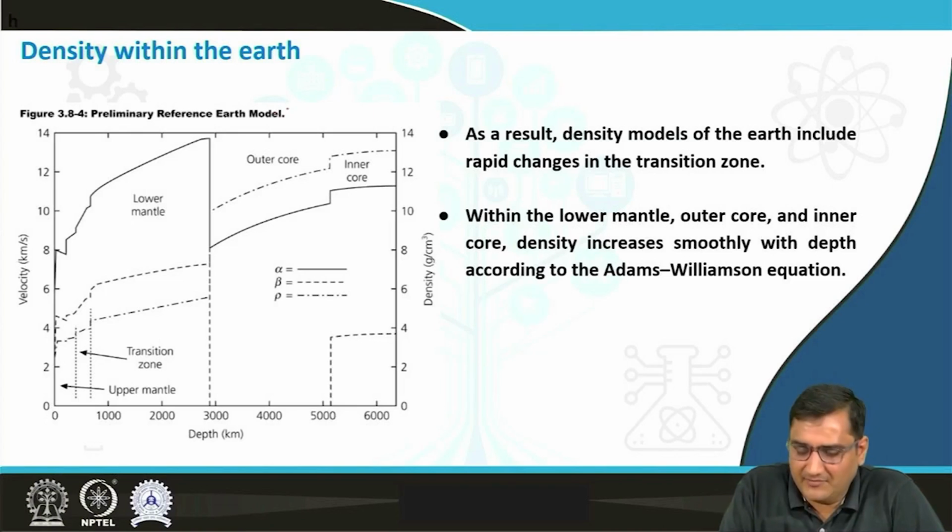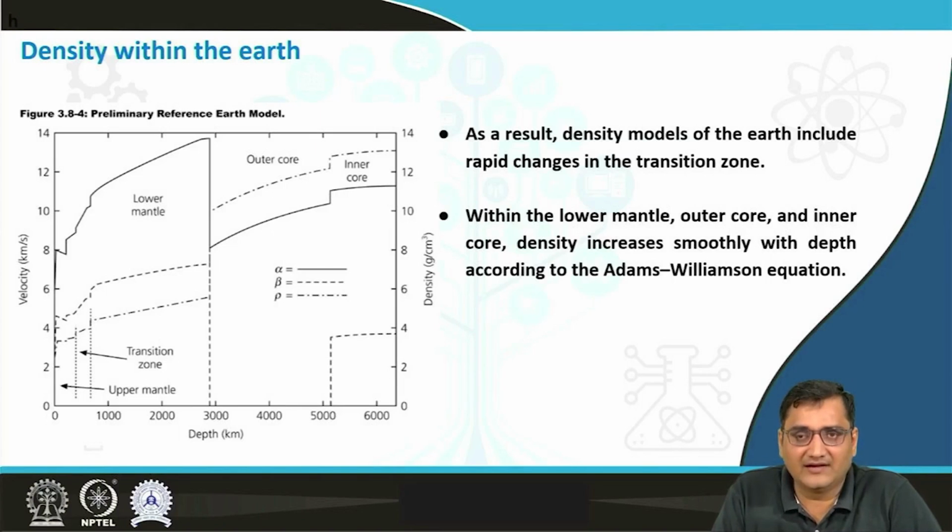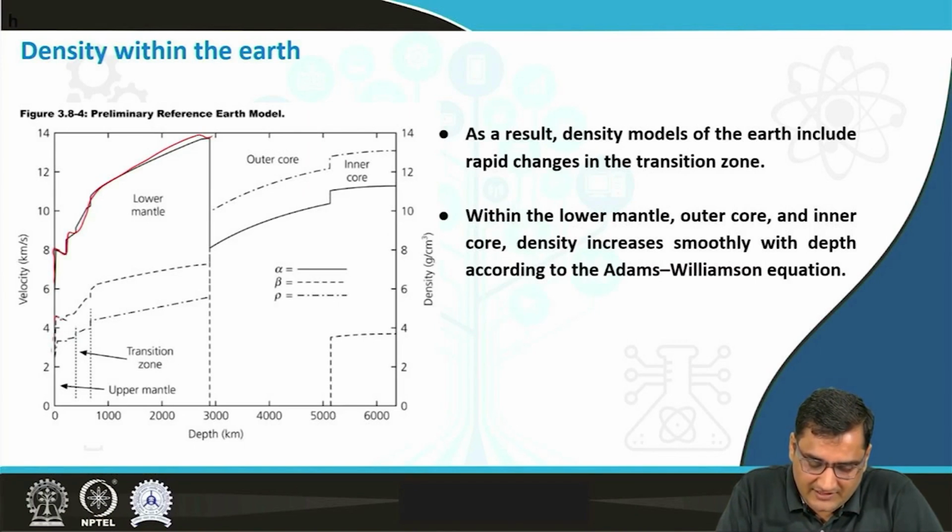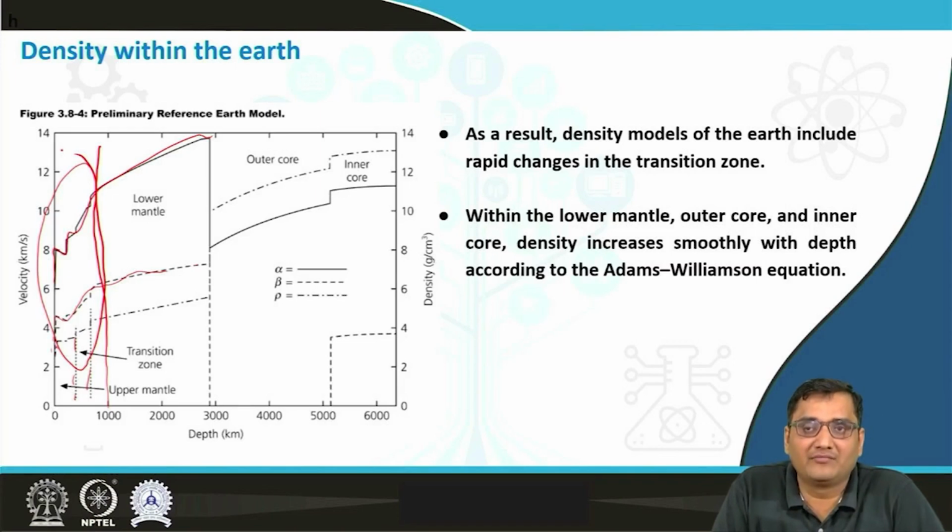So this is the preliminary reference Earth model of P wave velocity, S wave velocity, and the density. This is the P wave velocity here, which is represented by a solid black line, and this dash line is representing the S wave velocity, and this dash-dot line is representing the density. And you can see there is this transition zone, and up to around 1000 kilometer, in this area the density variations are basically larger than the smooth variations in the lower mantle, the outer core and the inner core. So this is what is written.